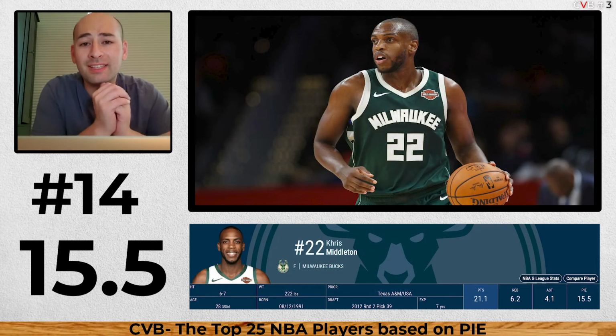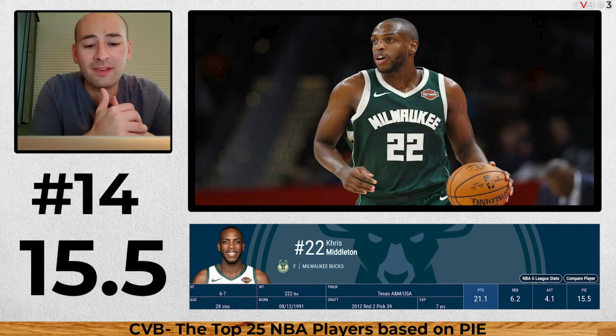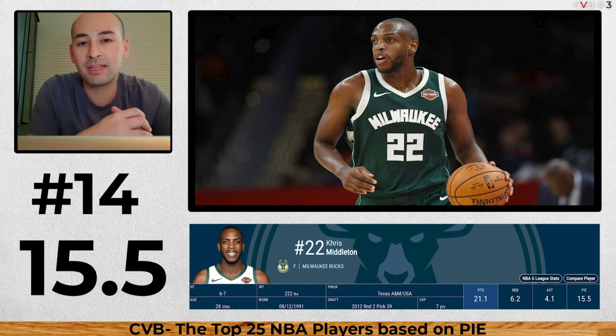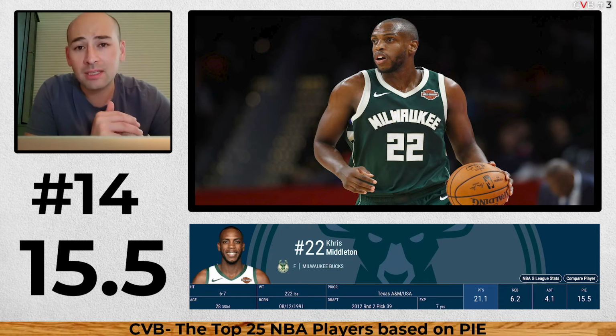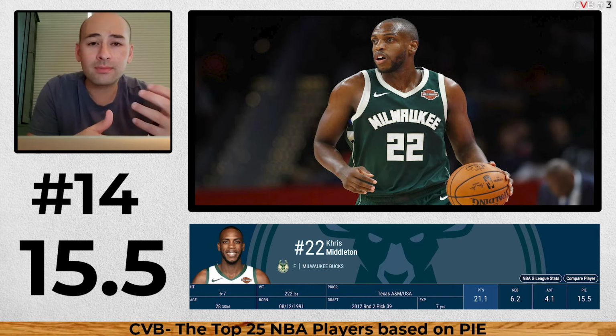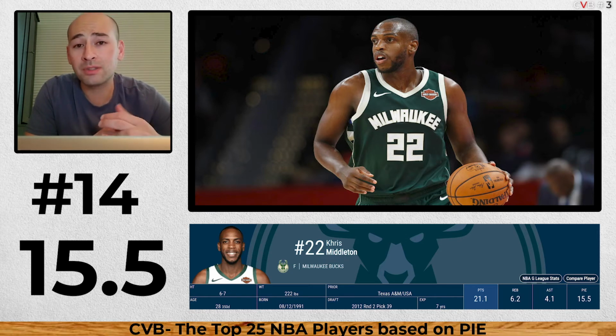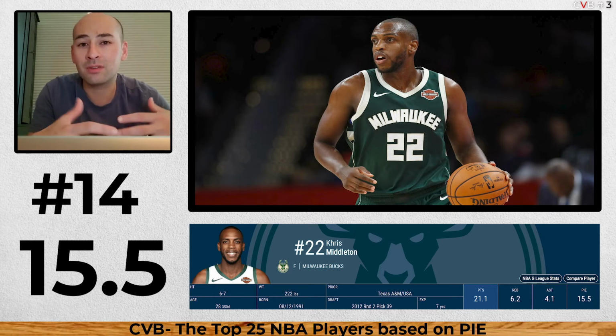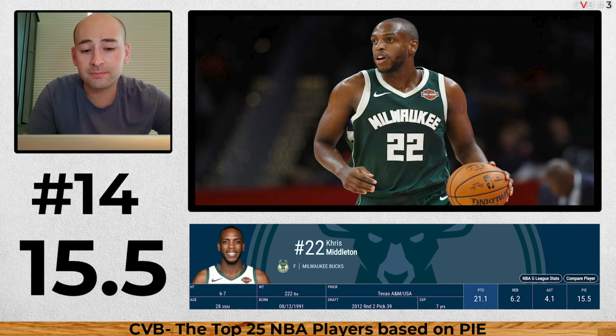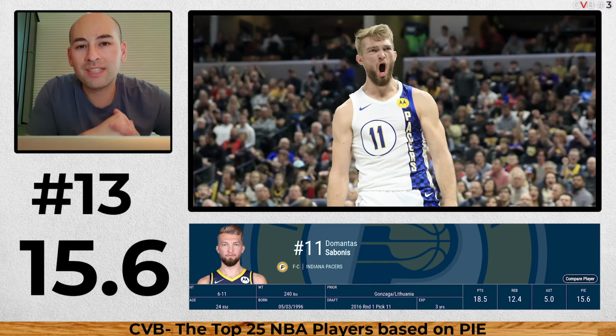14, no surprise here, Khris Middleton, 15.5 PIE, averaging 20 points, just playing alongside Giannis. That team is amazing, but Khris Middleton is one of the best players in the league. Based on opinion, some people may not include him in the top 25, but this is based on the hard stats, an objective look. He makes a big impact. At 14, Khris Middleton.